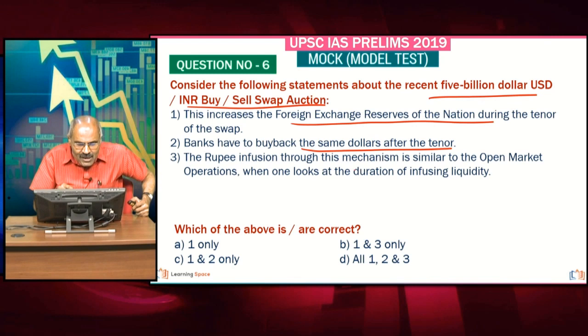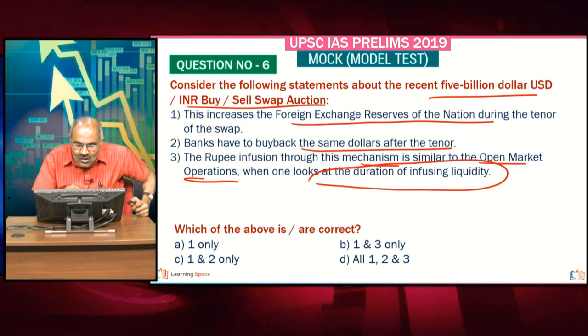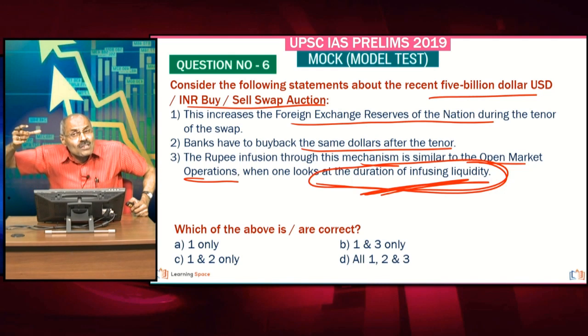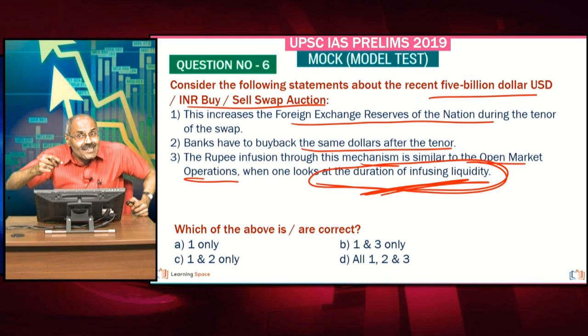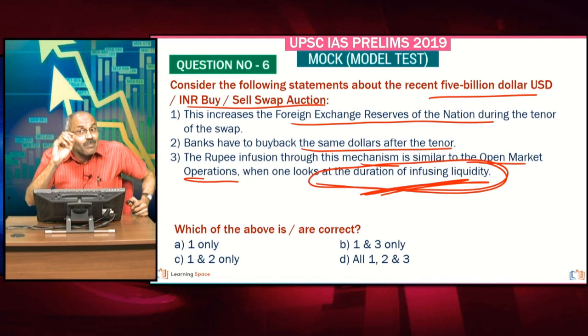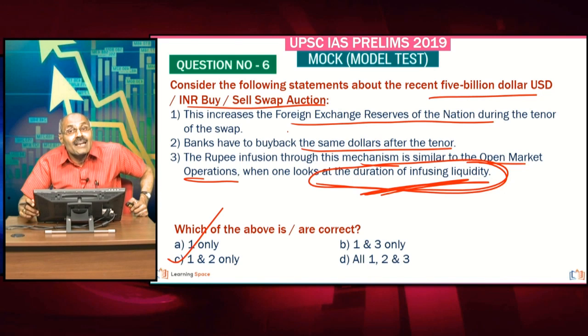Then the rupee infusion through this mechanism is similar to open market operations. When one looks at duration of infusing liquidity, here is the catch. The catch is open market operations are basically the mechanism to infuse liquidity for shorter duration. But when you look at this rupee infusion, this is for longer duration of 3 years. So there is a major difference. That's why the third statement is wrong and 1 and 2 are correct.